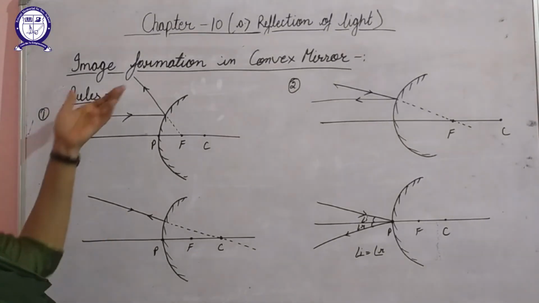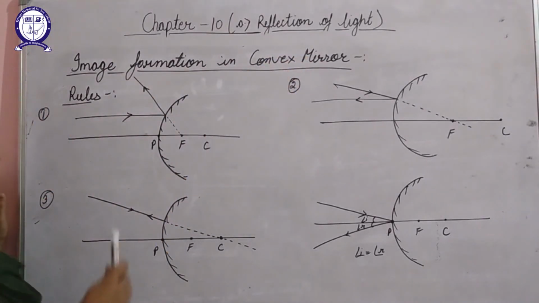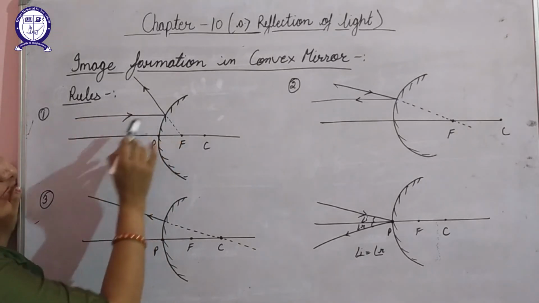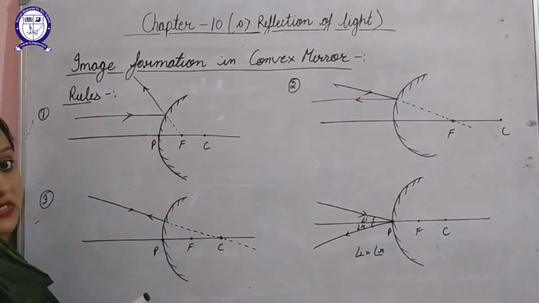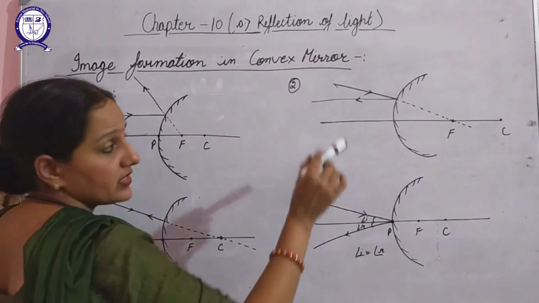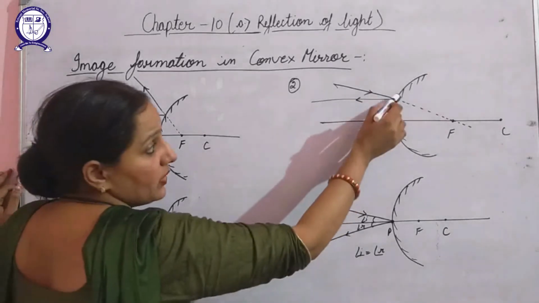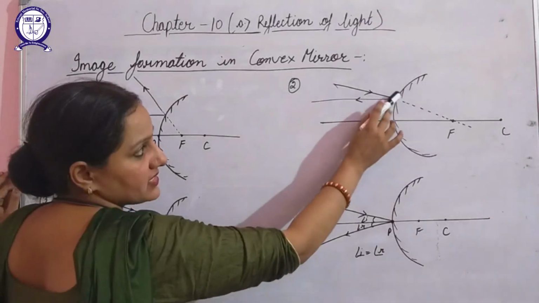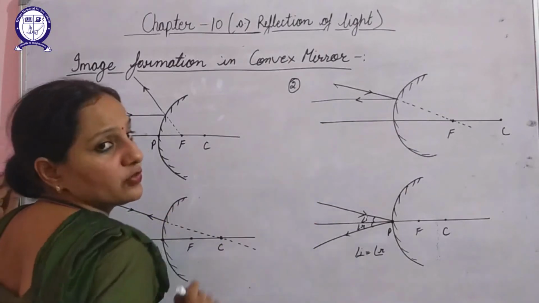Next we'll start with the formation of image in the case of convex mirrors. Again we'll follow a few rules. The rules are the same, only a few things are changed here. When a ray of light is parallel to the principal axis, it will diverge as if it is coming from the focus. Second rule, if a ray of light is striking this reflecting surface as if it will pass through the focus, but actually it is not passing, it will get reflected parallel to the principal axis. That means when a ray of light strikes this reflecting surface as if it is passing through the focus, after reflection it will become parallel to the principal axis.